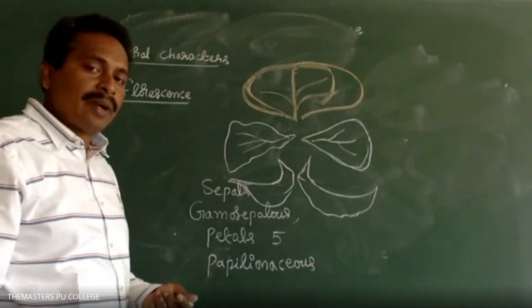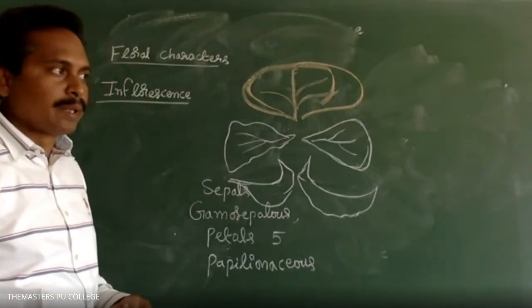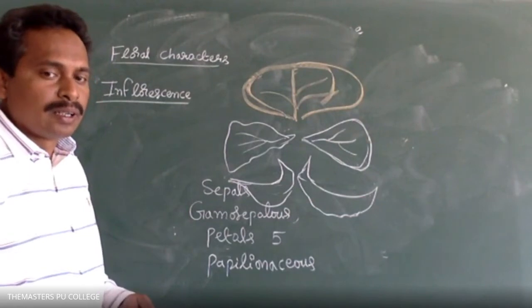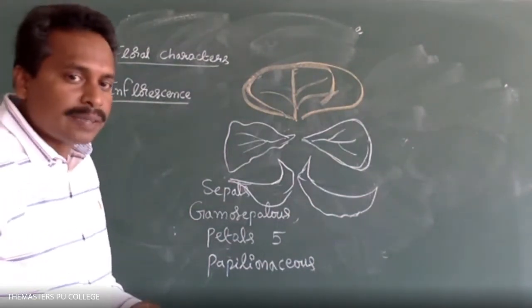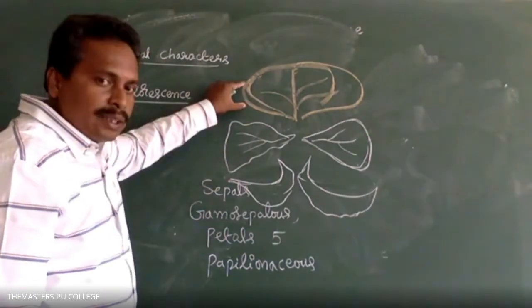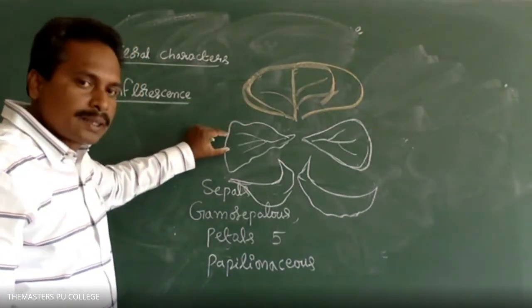It may vary also. Maximum, the number is equal. The number of sepals are equal. Right. So here I draw the 5 petals.